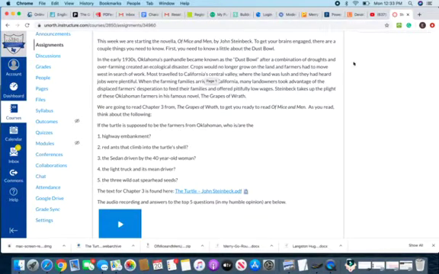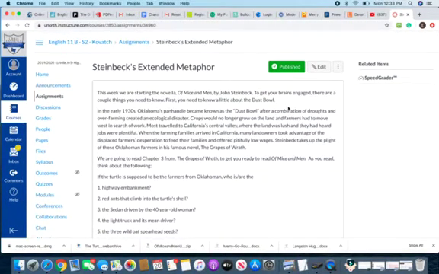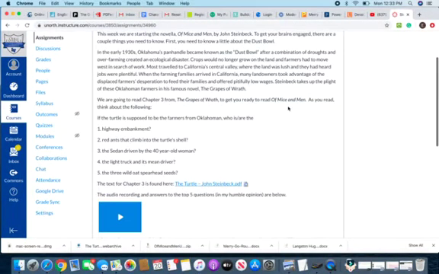So once you read that little excerpt, I want you to compare the elements in the turtle story to the elements in the Dust Bowl. So what could we compare the highway embankment to in the Dust Bowl? What could we compare the red ant to in the Dust Bowl? What could we compare the 40-year-old driver to in the Dust Bowl? What about the light truck and its mean driver in the Dust Bowl? So each of those elements I want you to compare to the Dust Bowl and the elements in the story.